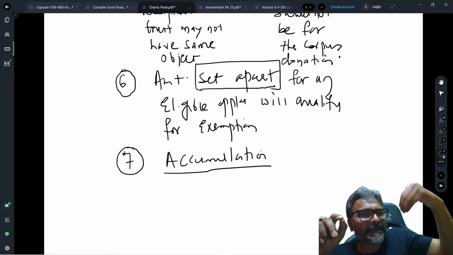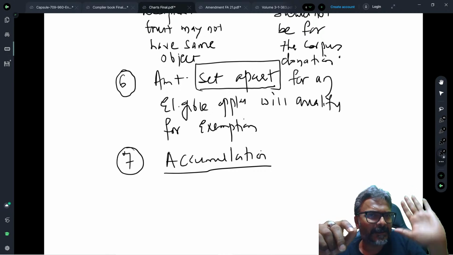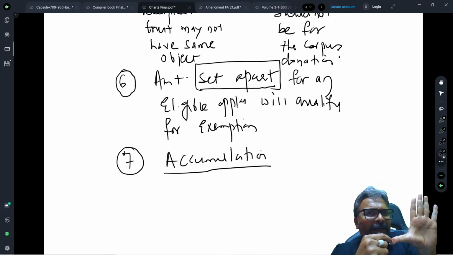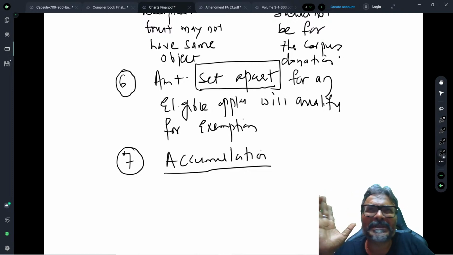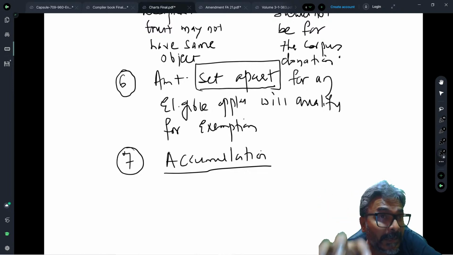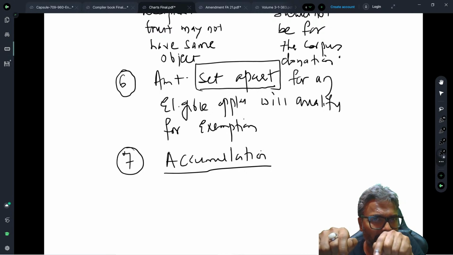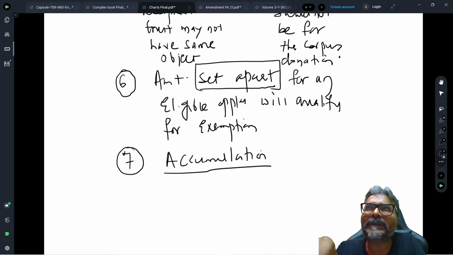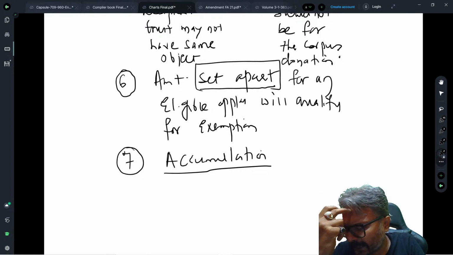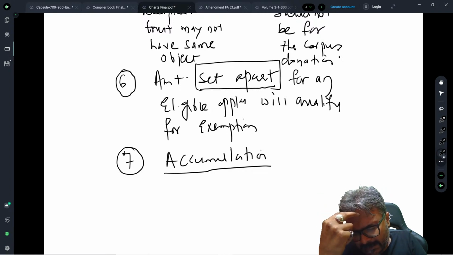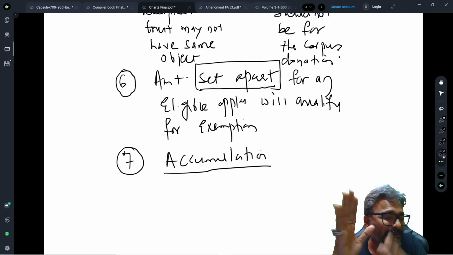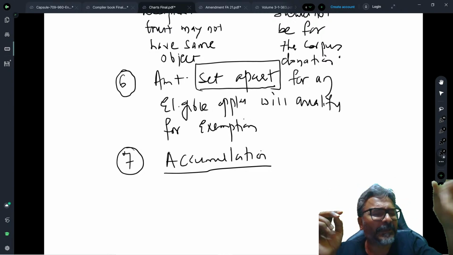In one of the ICAI examinations, which is there in our compiler also, we have found that the ICAI asked some 2016-2017 question. And students, the point was this, that the current year happened to be, for example, the 5th year.